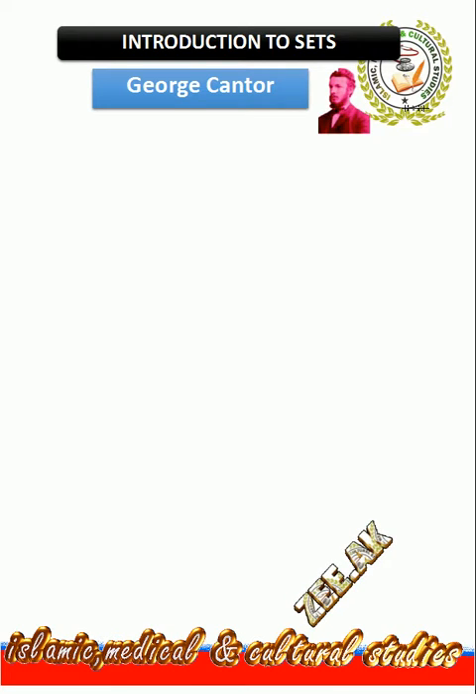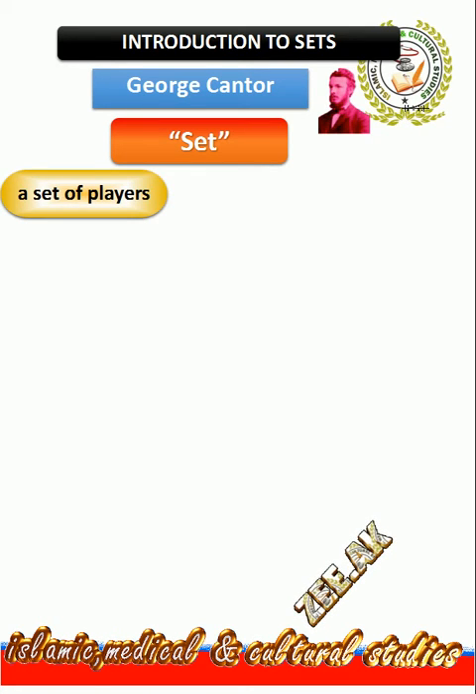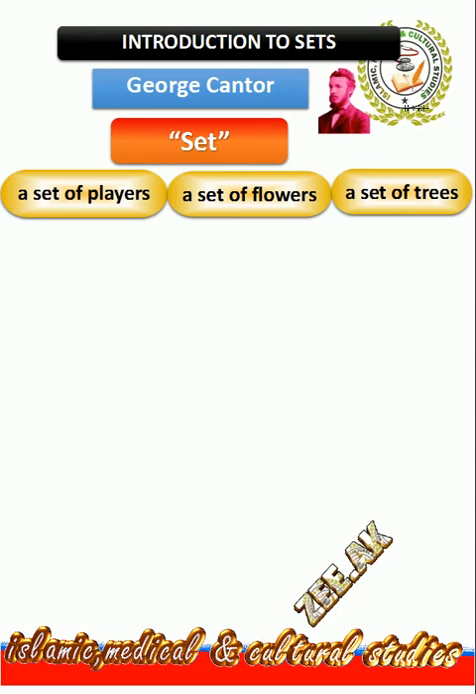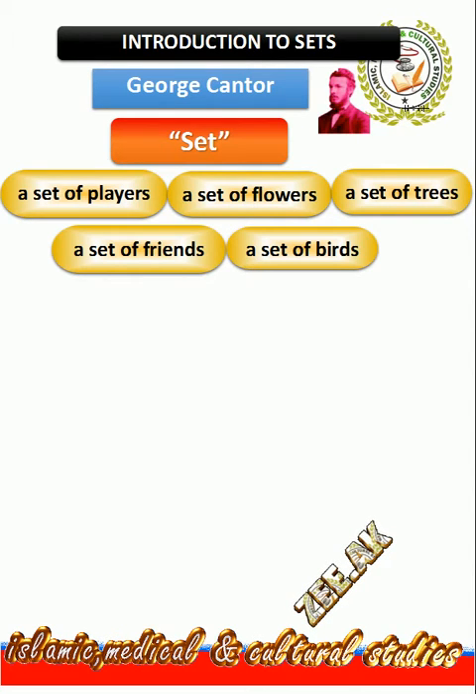We often speak some words in our daily life which represent a collection of things. For example, a team of players, a bunch of flowers, a cluster of trees, a group of friends, and so on. But in mathematics, we can use a single word to denote all types of words, set, that show the collection of things such as a set of players, a set of flowers, a set of trees, a set of friends, and a set of birds, etc.